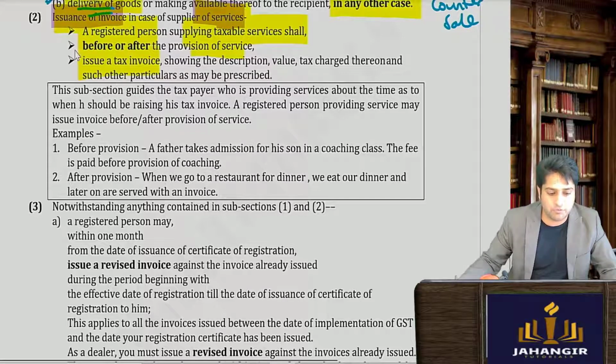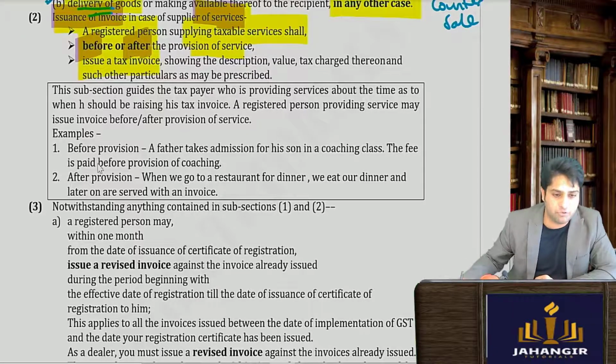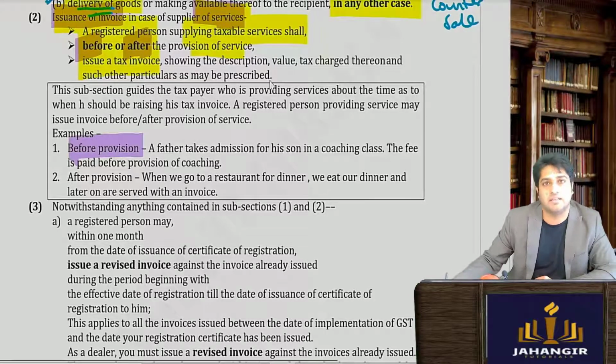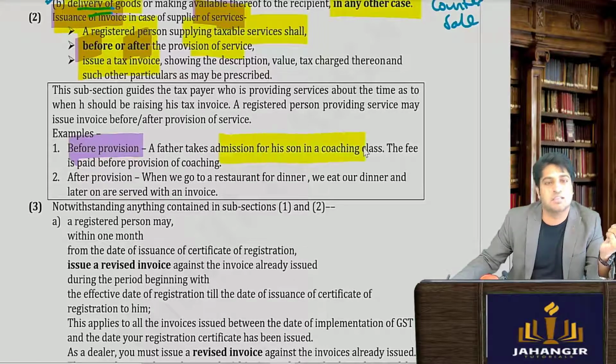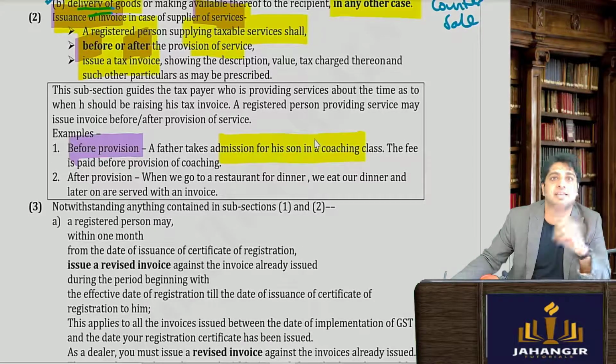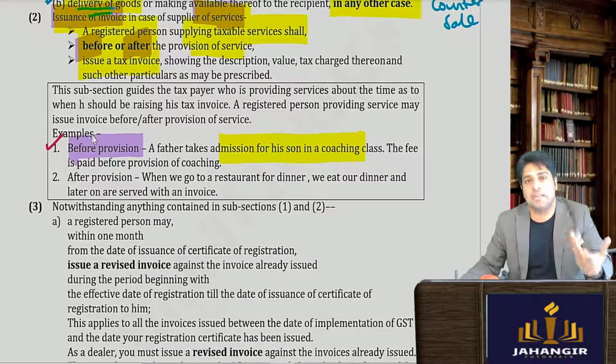So it is before the supply or after. For example, let's take an example of before the provision of service. It's like a prepaid thing. So let's say when you book a movie ticket or you've joined the coaching classes, you make the full payment and then the services will be given. You buy the movie ticket and then the movie will be shown to you. So before the provision of the service, you are making the payment.